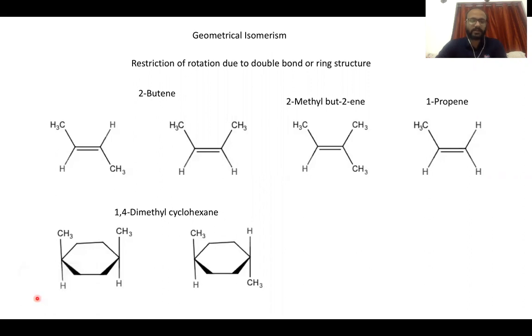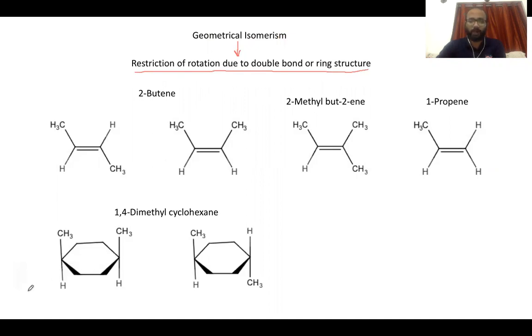Today we will start with a new topic in stereoisomerism, and that is geometrical isomerism. So far, we had been discussing optical isomerism, and there we discussed the property of optical activity. Now, what we are going to discuss is a new type of configurational isomerism, and that is called geometrical isomerism. Geometrical isomerism exists because of the restriction of rotation due to a double bond or ring structure